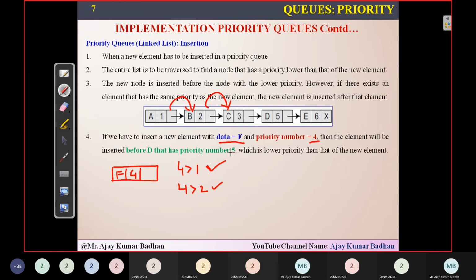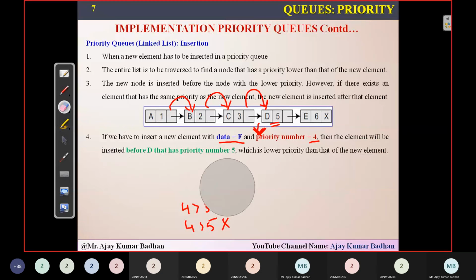That is nothing but incrementing. Next, 4 is greater than 3. Condition satisfied. Go to the next node. So 4 is greater than 5? This time the condition failed. Now you come to know where you have to store the element. You have to store this particular node before the node which has priority 5. Where is priority 5? Here. So you have to insert the node in this particular location. I hope you're getting it. So this is how exactly it works.